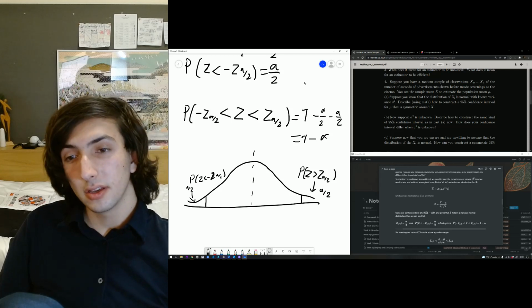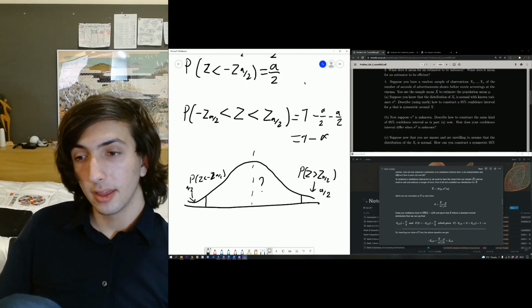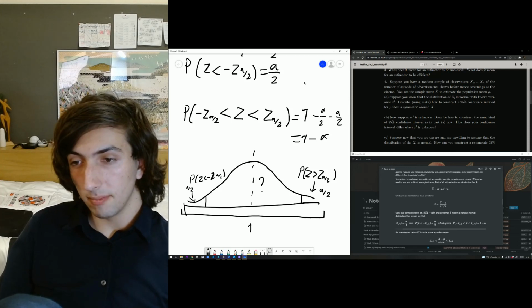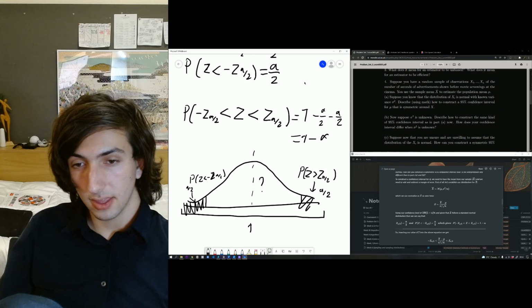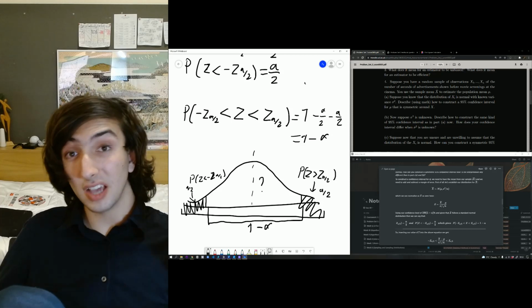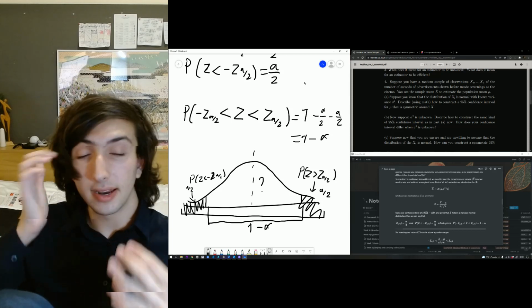We want to know what this middle area is. Given the entire thing is 1, 1 minus these areas gets us 1 minus alpha for this area. So we know the entire interval that's accepted has probability 1 minus alpha.